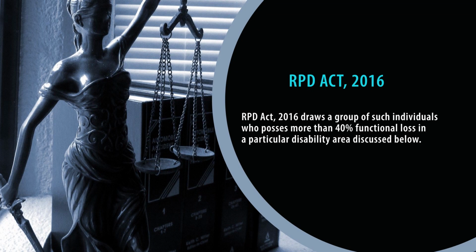Out of the larger cohort of children with disabilities, that is differently able children with a wide range of differences in their behavioral manifestations and potentials, this RPD Act 2016 draws a group of such children who possess more than 40% functional loss in a particular disability area discussed below. Those who suffer with more than 40% loss in any disability category are identified as eligible for government schemes.